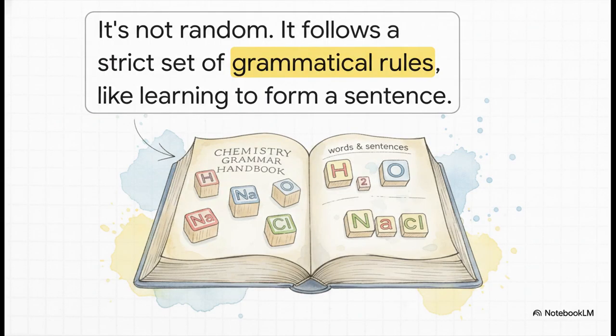Well, it turns out there is. It's not random at all. It follows a super strict set of rules like grammar. Learning to write a chemical formula is just like learning to build a sentence. You just have to know the letters, the words, and the rules that connect them all together.